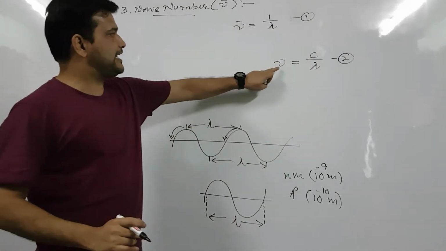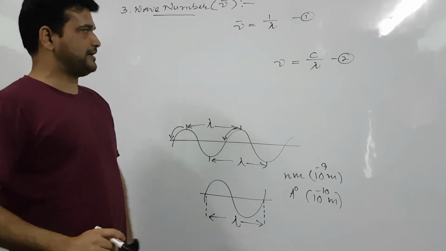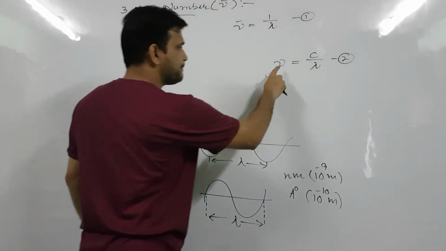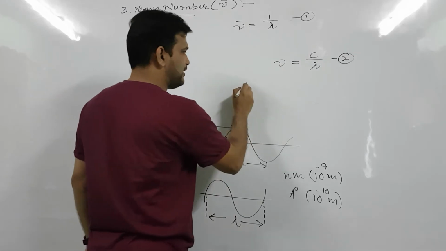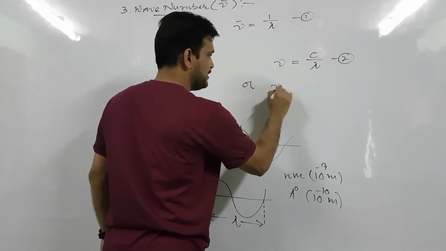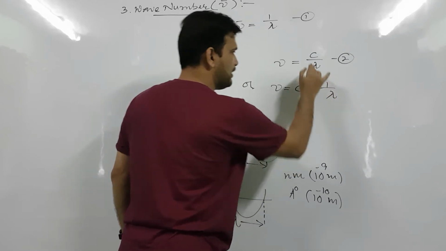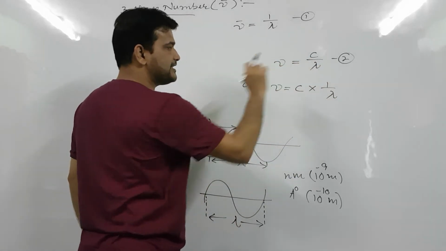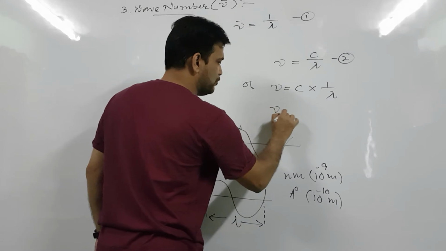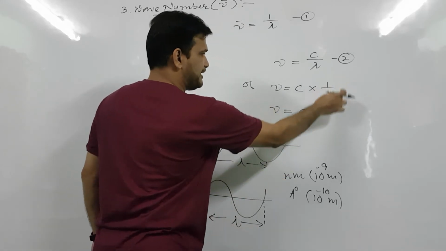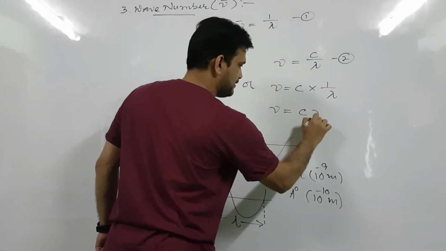Then what will be the relation between frequency and wave number? It is clear that nu is equal to c upon lambda, or nu is equal to c into 1 upon lambda. And now nu is equal to c, and what is 1 upon lambda? Nu bar.